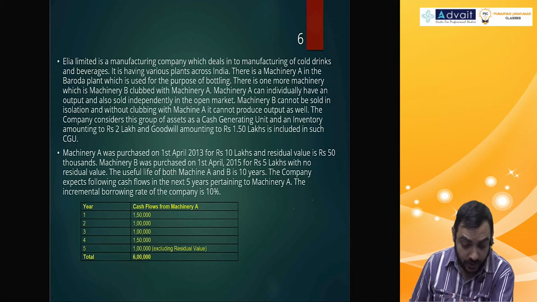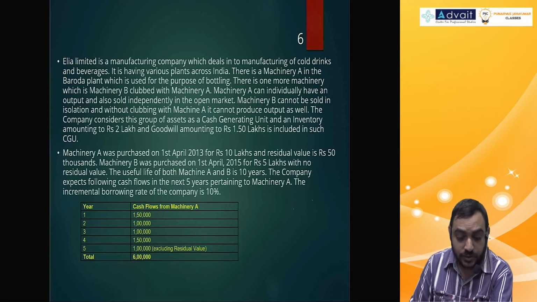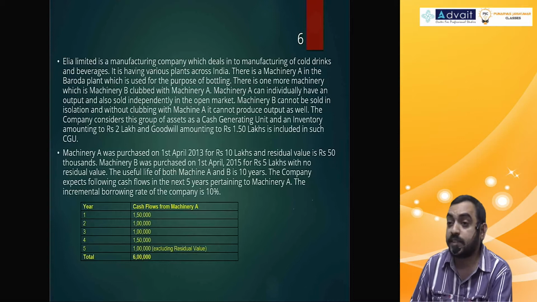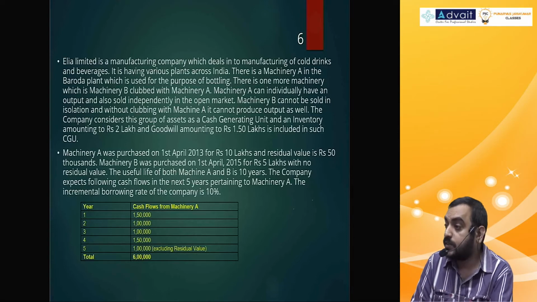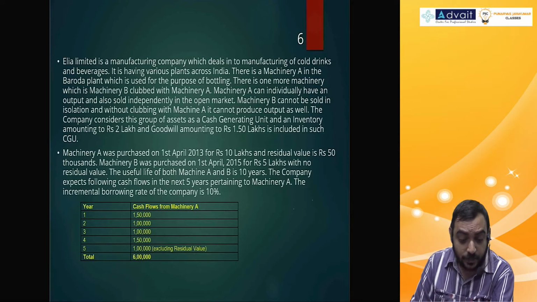Machinery A was purchased on 1st April 2013 for 10 lakhs and residual value of 50,000. See again, inconsistency: rupees 10 lakhs, okay, rupees 50,000. They could have kept at least consistency there. Machinery B was purchased on 1st April 2015 for 5 lakhs with no residual value.